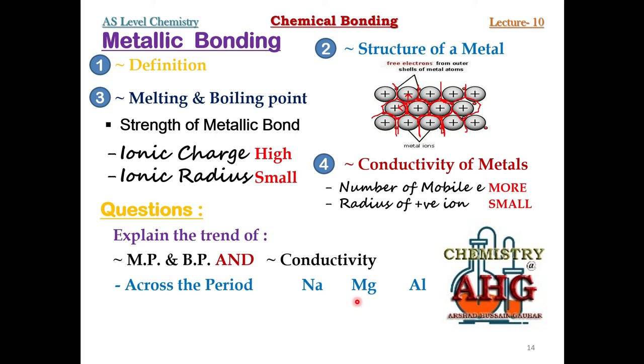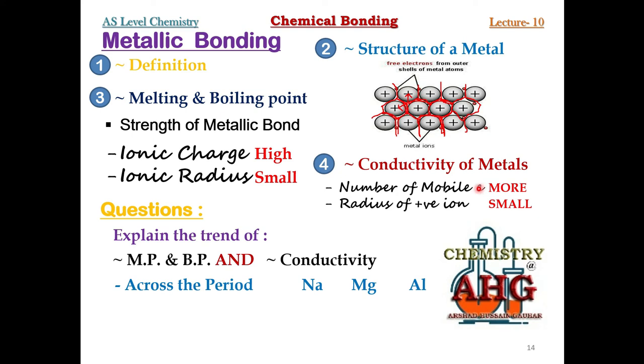Likewise, whenever you want to give some conclusion about conductivity, there are two factors on which conductivity of metals depends. One factor is the number of mobile electrons, and remember this is the most important factor. First of all, you must always look for the number of mobile electrons. If a metal has more mobile electrons, it would be a good conductor.